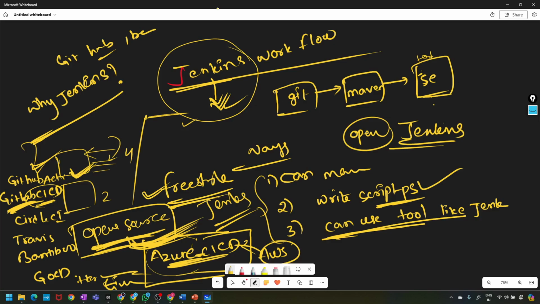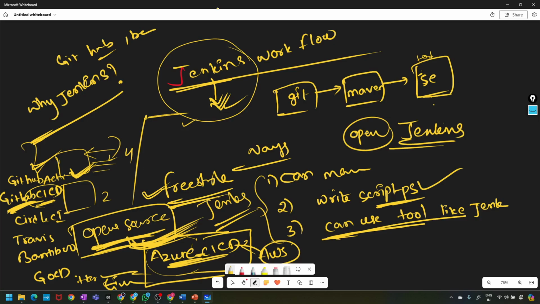If you want to build the application, we are using Maven, right? It's specially designed for Java applications. If you want to build a Node.js application, or a MEAN stack application, which tool are we going to use for the build? For build tools, Maven is for Java, you are right. But for Node.js or MEAN stack, which tool will build the application?